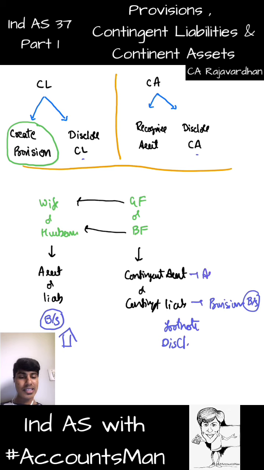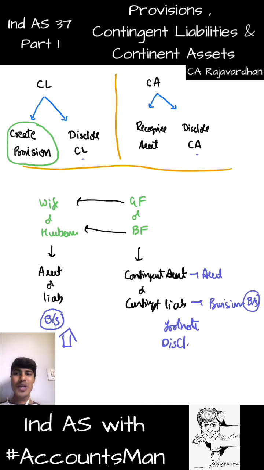Similarly, we will say this contingent asset, it is no more a contingent asset, it is an asset. He is no more my boyfriend, he is my husband. I am treating him like my husband. So he is on par. When you convince your parents that way, then it is possible. So you will not say that it is a contingent asset, you will say that it is an asset only, and then take it. So when it is virtually certain that a contingent asset will become an asset, you will call it an asset and take it to the balance sheet. And against a contingent liability, you can create a provision. That's a lie, saying that it is no more a contingent liability, it is a provision.